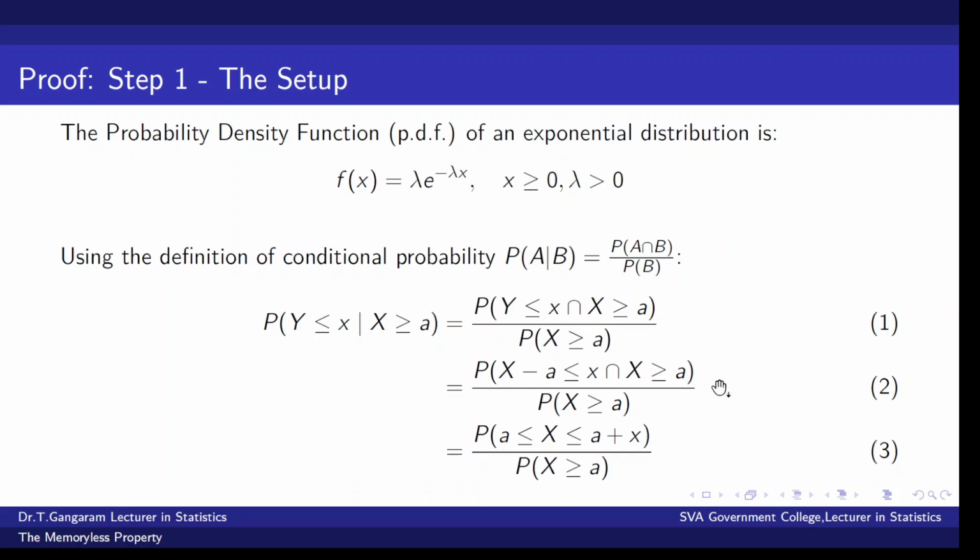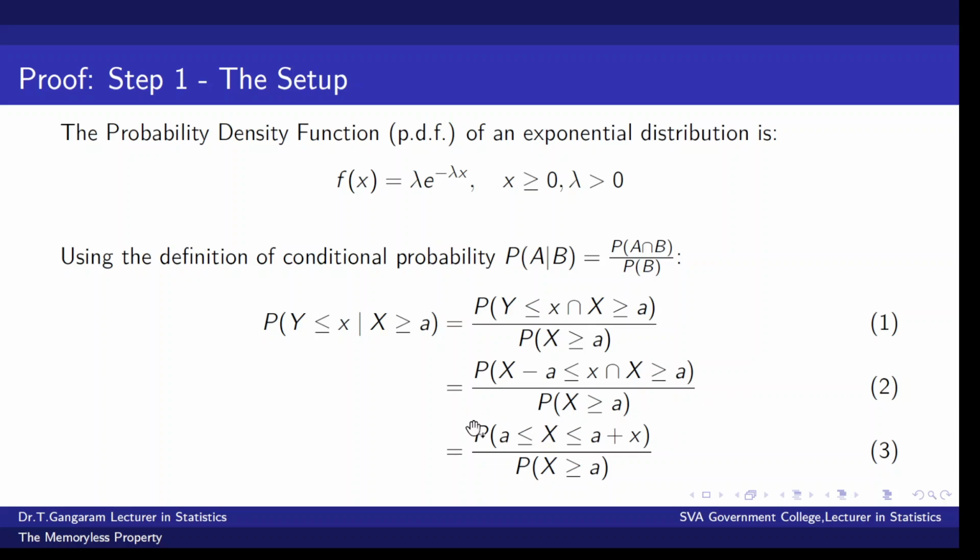The intersection logic is, when we use the intersection symbol, we are looking for the range of x where both the conditions are true simultaneously. That is, x must be greater than or equal to a, x must be less than or equal to a plus x. Combining these two boundaries, the range of x is restricted to the interval a comma a plus x.